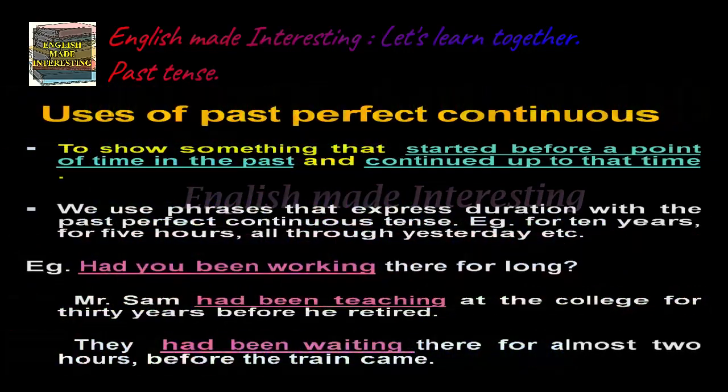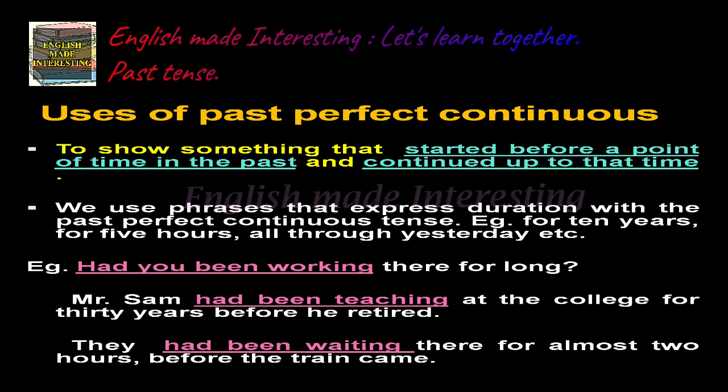Now over to the uses of past perfect continuous. It is used to show something that started before a point of time in the past and continued up to that time. We use phrases that express duration with the past perfect continuous tense. Example, for 10 years, for 5 hours, all through yesterday, etc. So these are the phrases that express duration with the past perfect continuous tense.